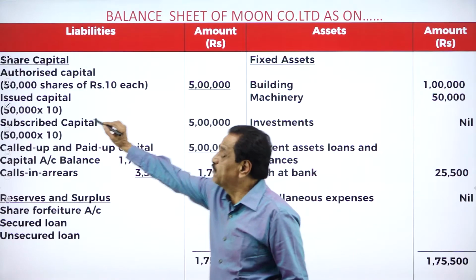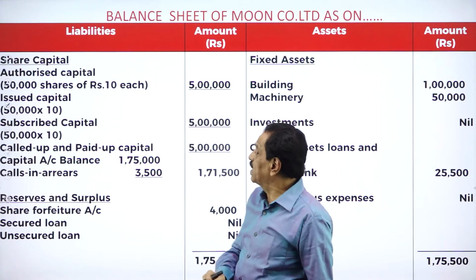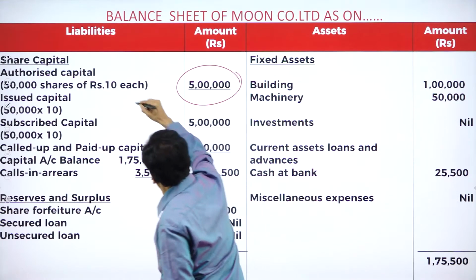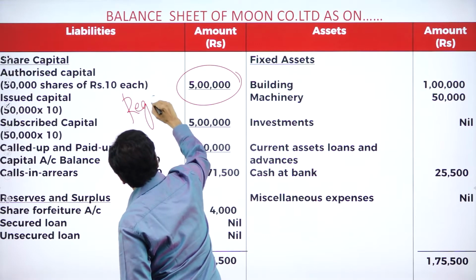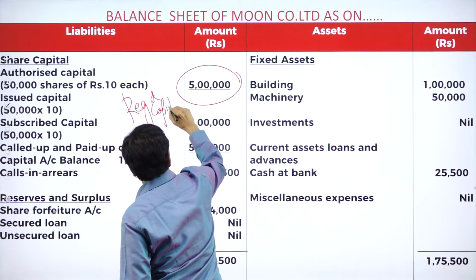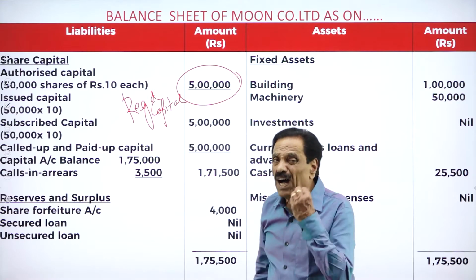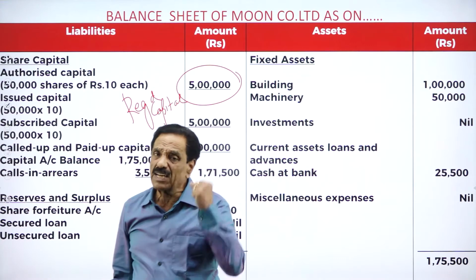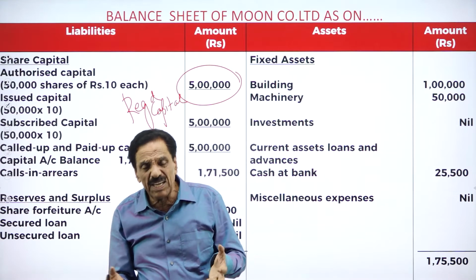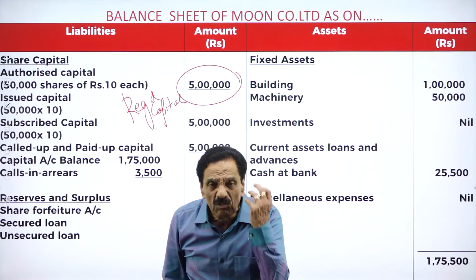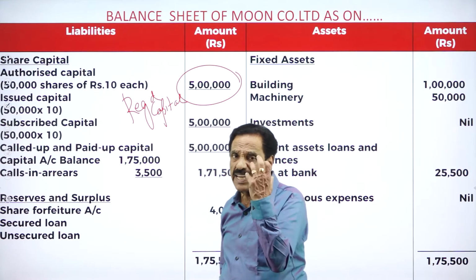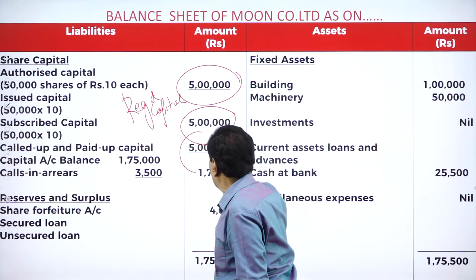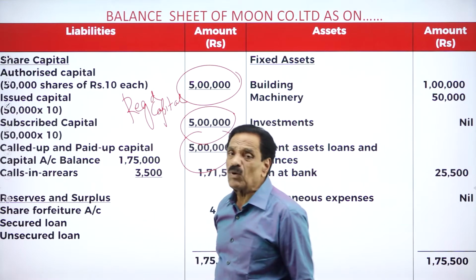Here, the company has issued 50,000 shares of rupees 10 each, meaning 5 lakh. This is your registered capital. The company has been registered, authorized. How much money can they collect? 5 lakh from the public. The company has the power to issue shares and collect the money. How much money can we collect? 5 lakh from the public. That is authorized by the articles of association. We can collect how much money?